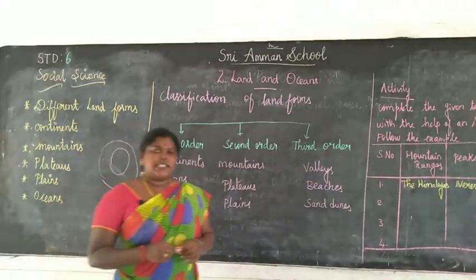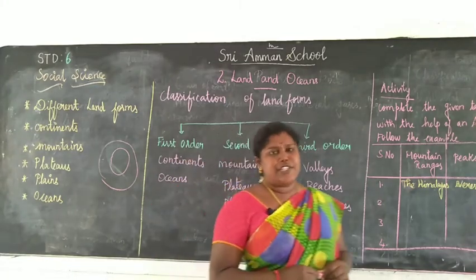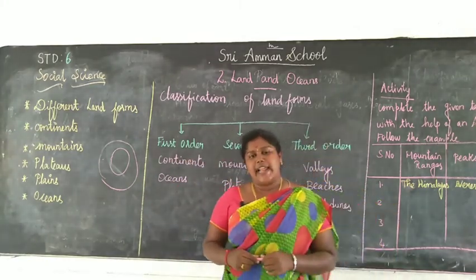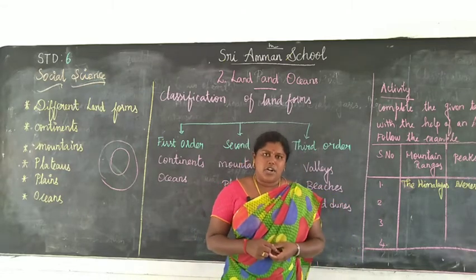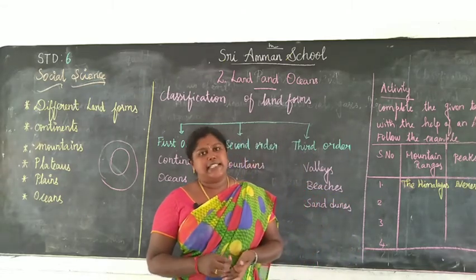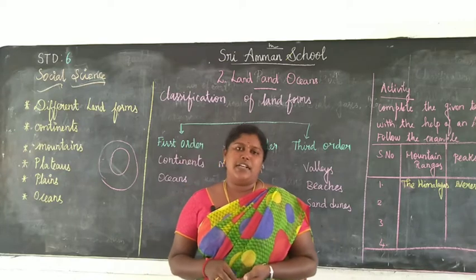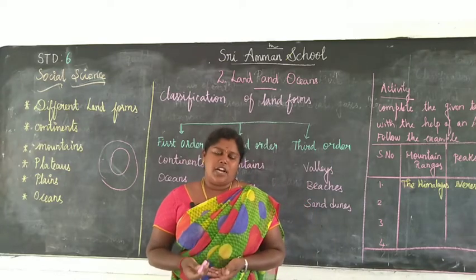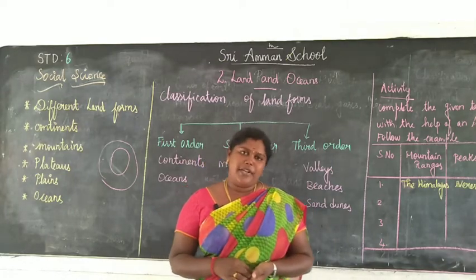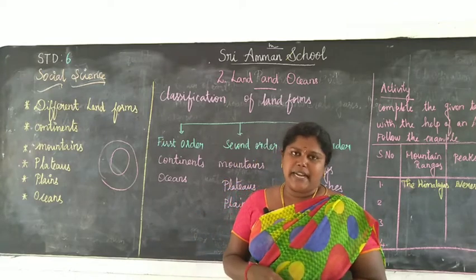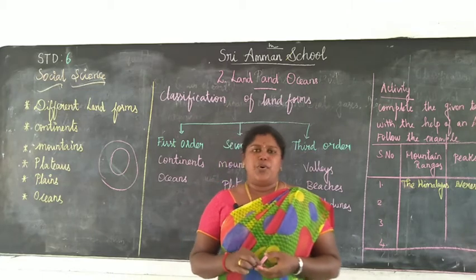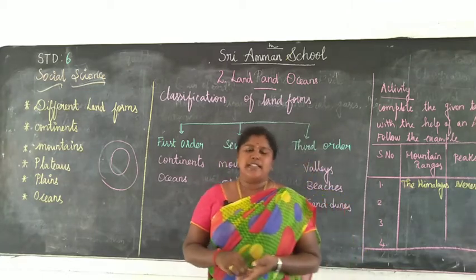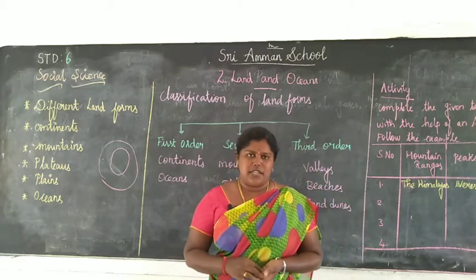Our earth is covered by 71% water and 29% land. The landmasses are not evenly distributed. The earth consists of different landforms. What are they? It consists of lofty mountains. What is meant by lofty mountains? It is nothing but very high mountains. The earth consists of lofty mountains, deep oceans, plateaus, plains, etc.